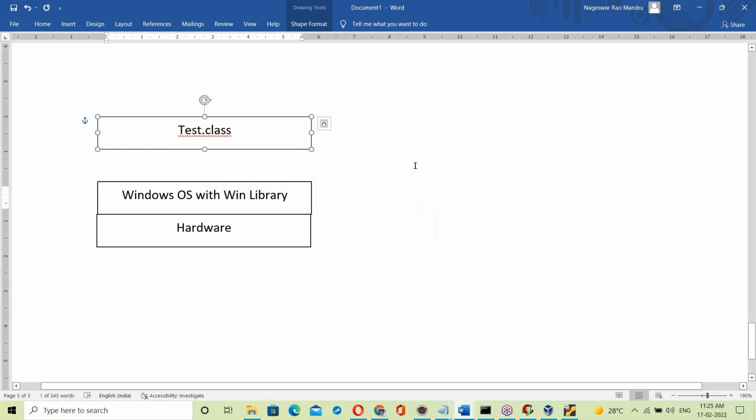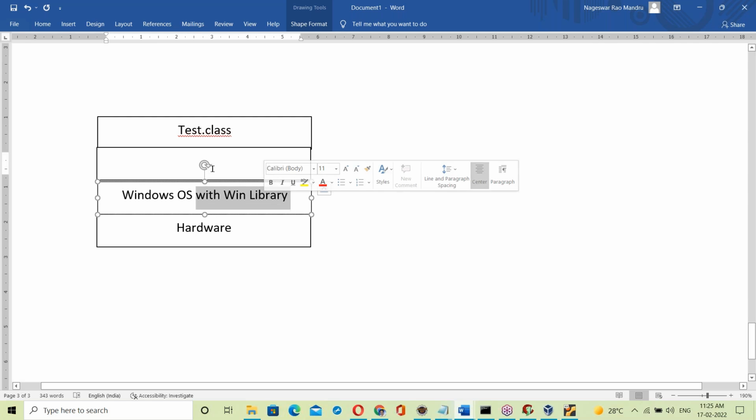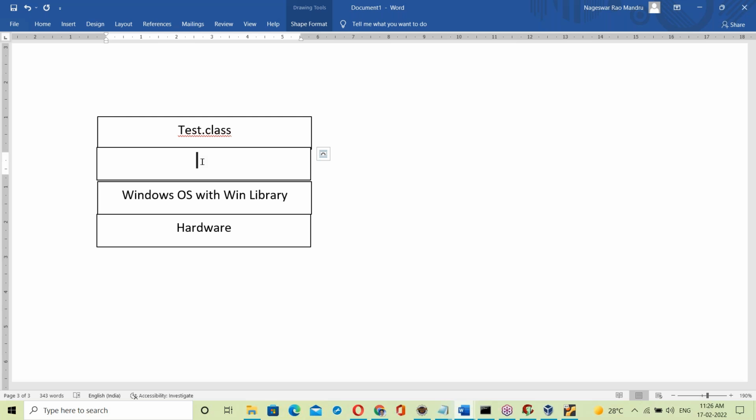For linking between the Tested.class file and your OS library, one more layer comes. What is that layer here? Can anyone guess it? Between the Tested.class file and the Windows OS library, one more layer comes to the picture. What is that layer? Yes, Java interpreter, of course. Right. Any others?